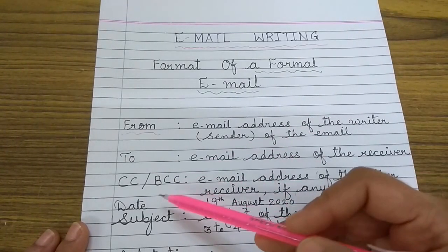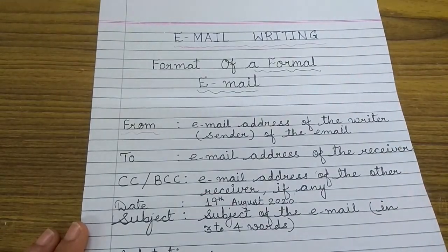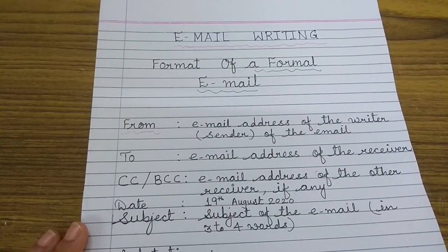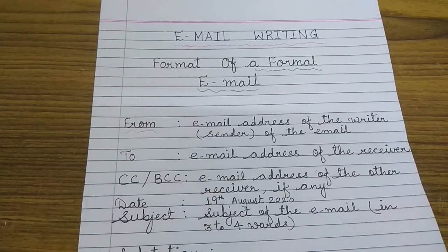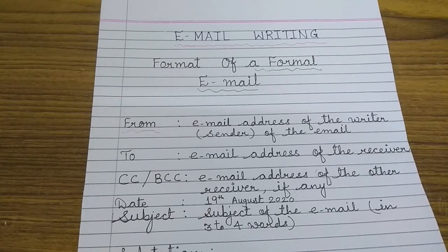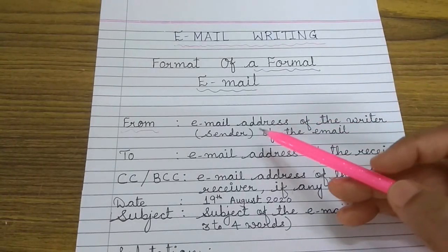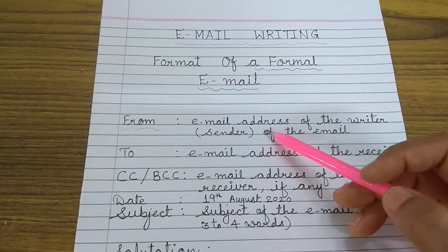Then you have CC and BCC. Now, what is this CC and BCC? Email address of the other receiver, if any. Suppose besides the Navjot School, I may want to send it to another school, like St. James School, or maybe Carmel Convent School, and therefore, I will write their address also if I have. And if I want to send it all together, I also have the option of writing it over here.